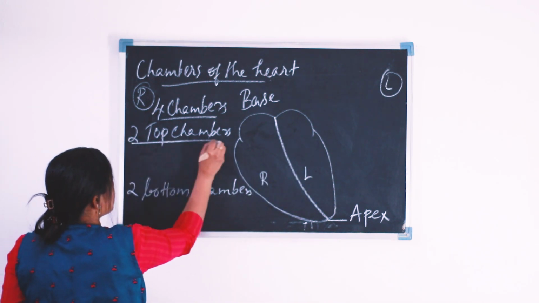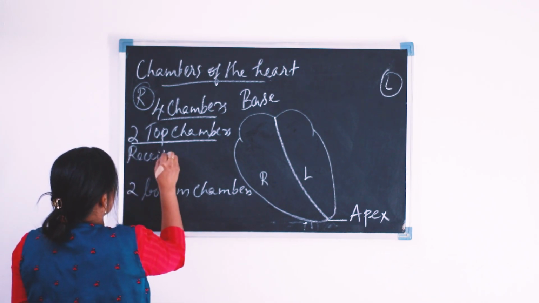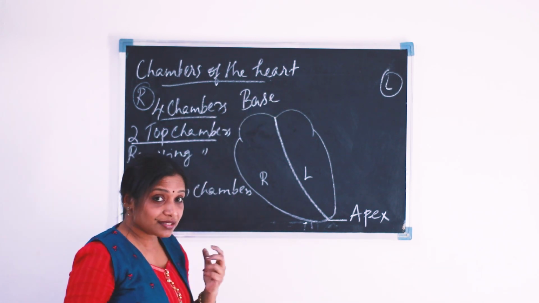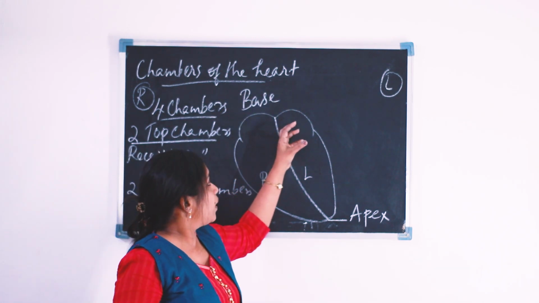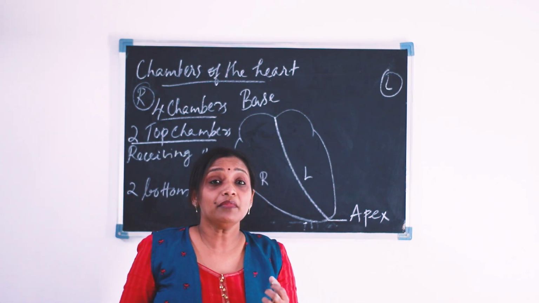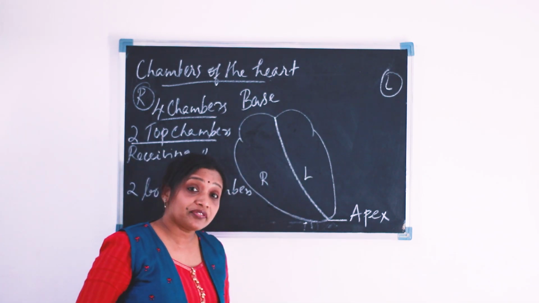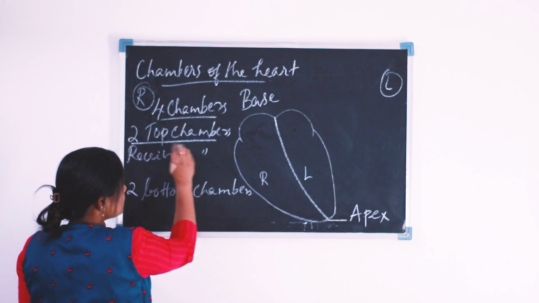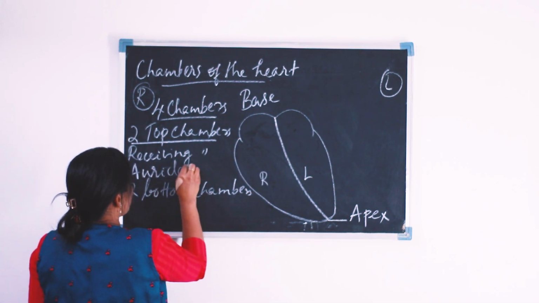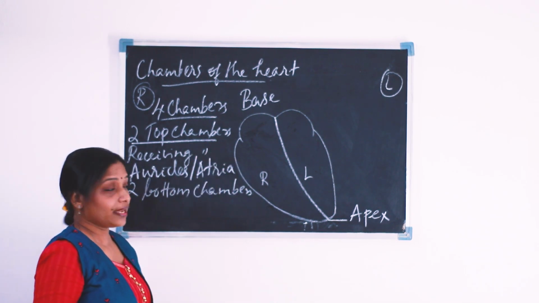These top chambers, or the upper chambers, are the receiving chambers. Why are they known as the receiving chambers? Because they receive blood from different parts of the body. And these receiving chambers are known as auricles or atria.